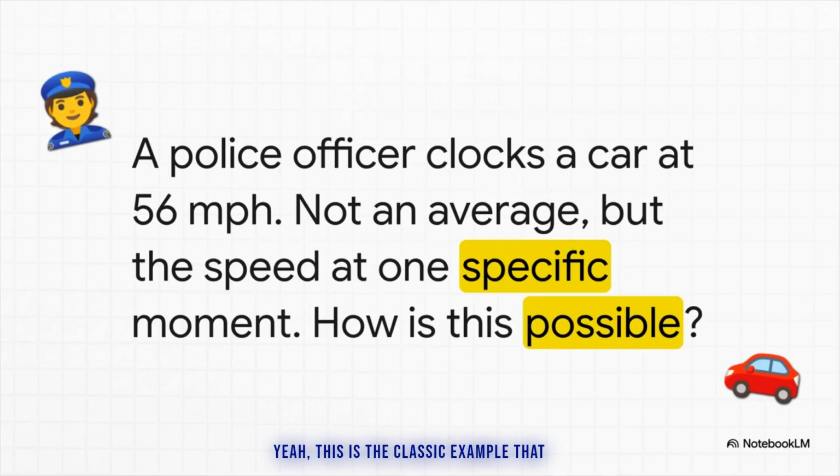And yeah, this is the classic example that hits home for a lot of us. The officer shows you the reading, 56 miles per hour. That number, 56, isn't an average. It's what we call an instantaneous rate of change. So, how is that even possible? That is exactly the mystery we are going to solve.